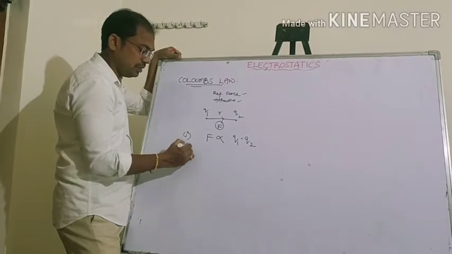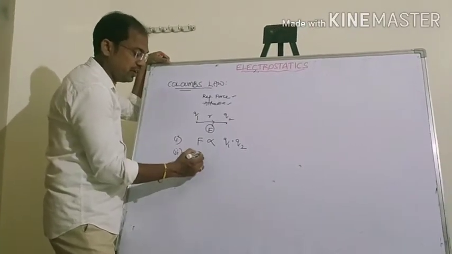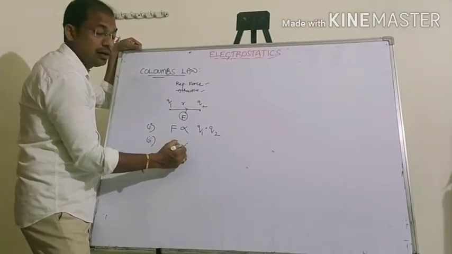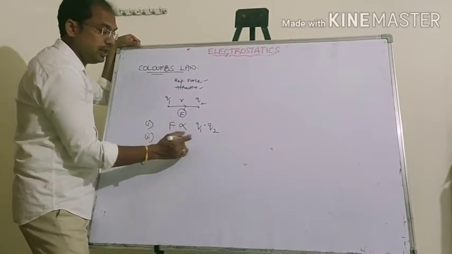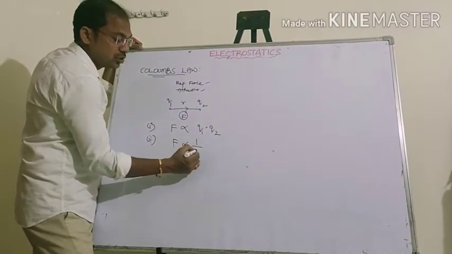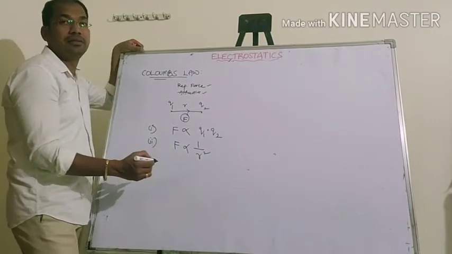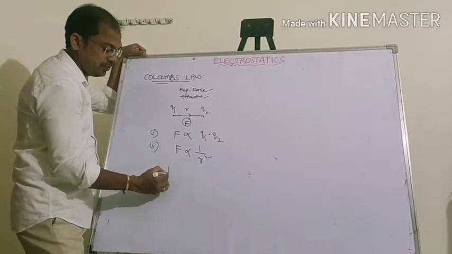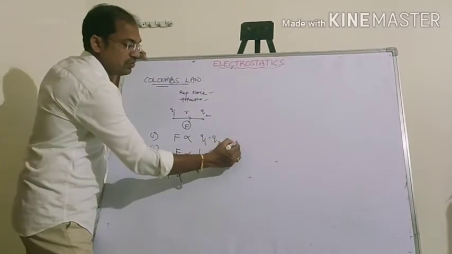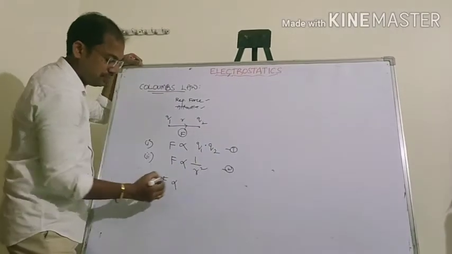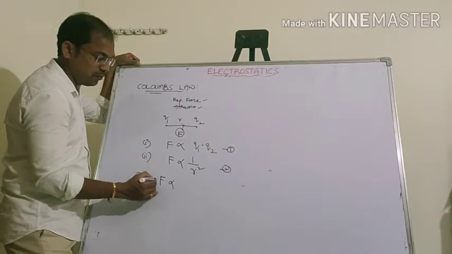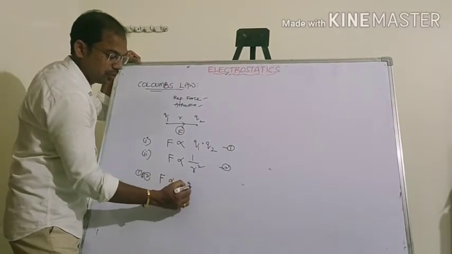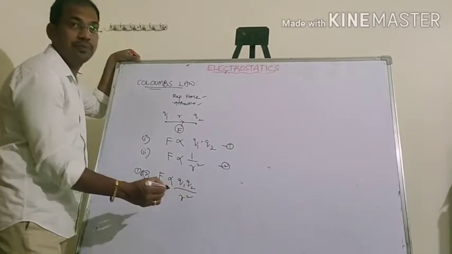And according to Coulomb's second law, the force of attraction or repulsion, that is F, is inversely proportional to the square of the distance. According to these two laws, from equations 1 and 2, we can write F proportional to Q1 Q2 by R square.